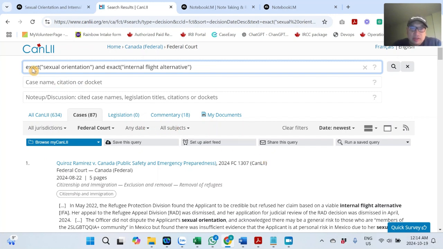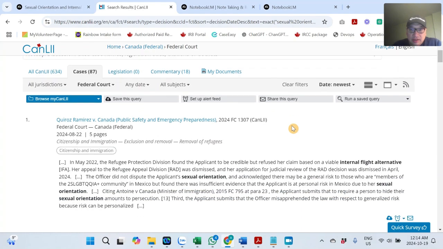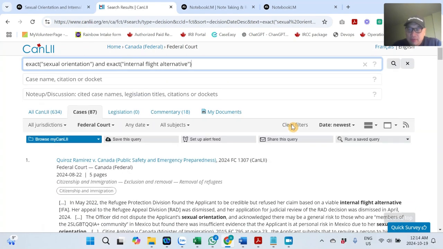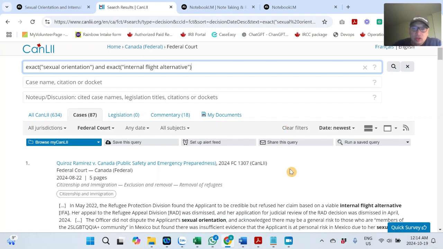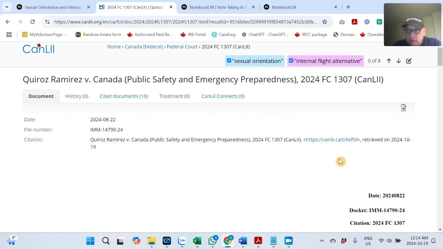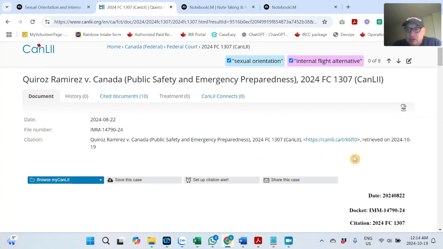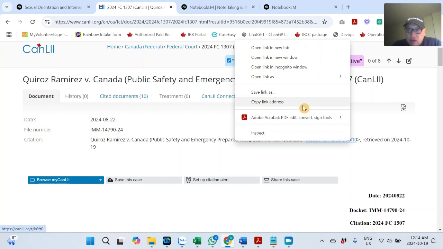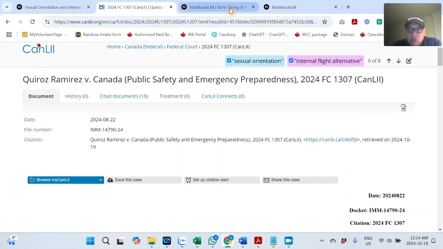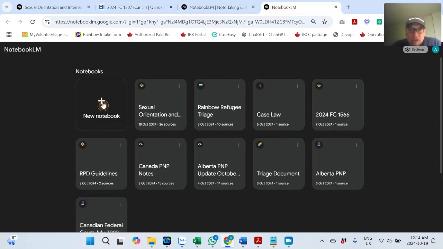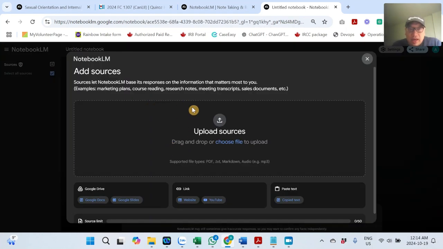So I'm using the search criteria inside Canly, bring up all these cases, and this is where it's substantially easier. What you can do is click on one of the cases, and I sorted it by the newest case. Then I go into copy link address. Then you click on new notebook, and unlike ChatGPT, where it's limited in how you can scrape a web page, you have a lot of different options.